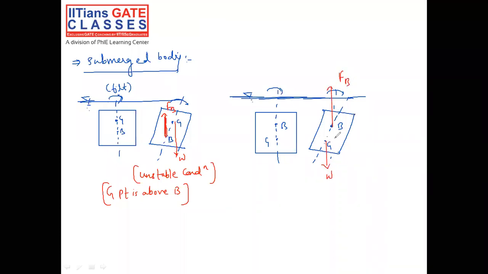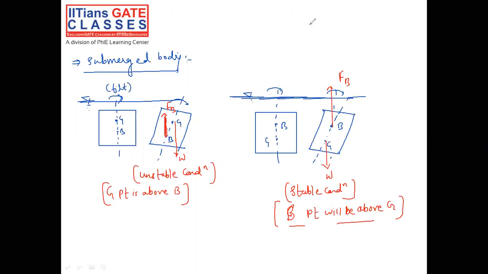The buoyancy force and the weight of the body will create a movement opposite to the tilt direction. That is, the body will regain its original position. So that is called the stable condition. That means point B will be above the G. Center of buoyancy will be above the G. That is the condition for a submerged body. So here there is no use of metacenter, because we can easily examine the stability of the body with the help of two points, that is point B and point G.